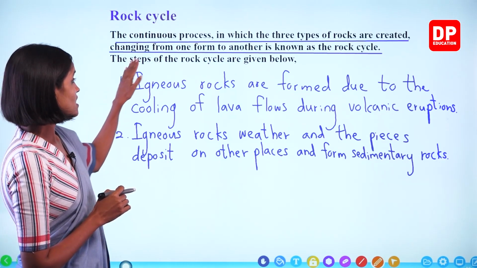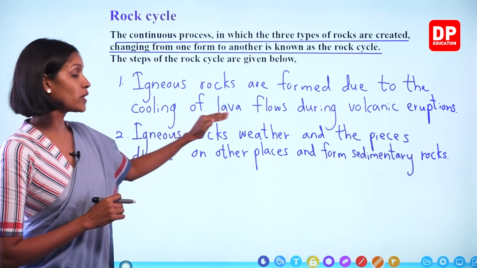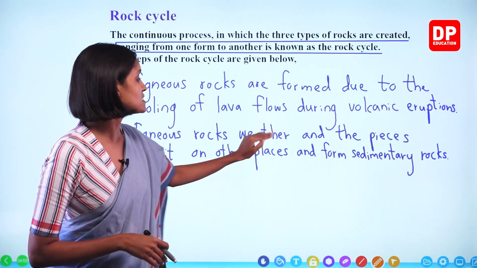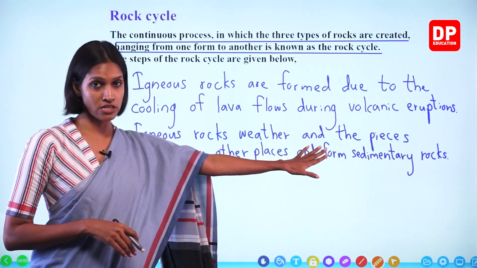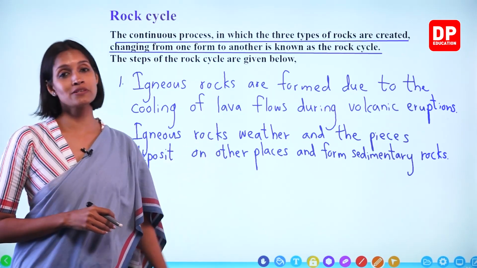So igneous rocks are formed due to the cooling of lava. Now igneous rocks weather, which means breaking down of rocks, and the pieces deposit on other places and form sedimentary rocks. Okay, children.